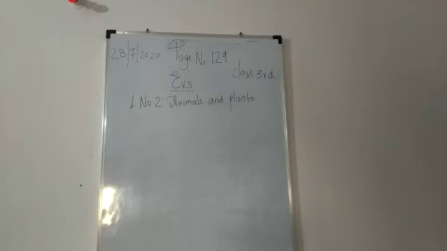So now we will go to the next lesson, that is animals and plants. What is the difference between plants and animals? They depend on each other for their food. Okay, so we'll go to the description about the plants and animals, and you open page number 129.